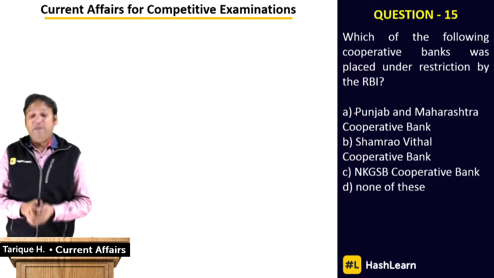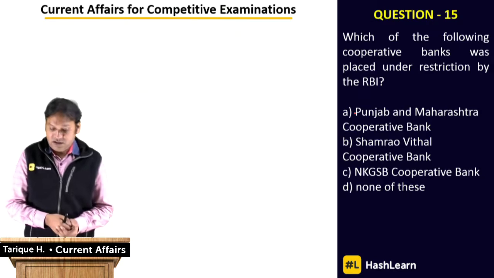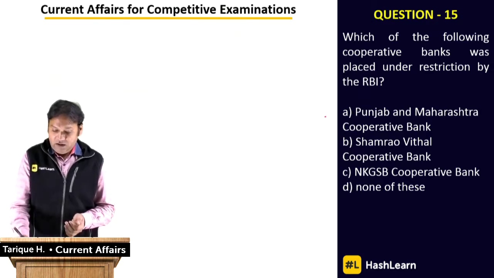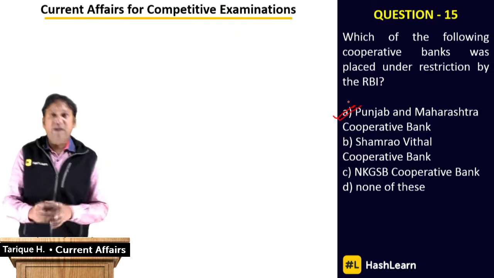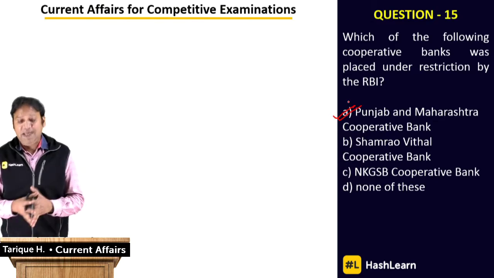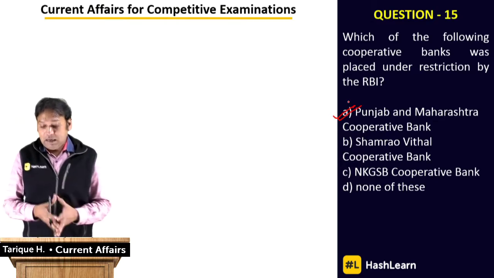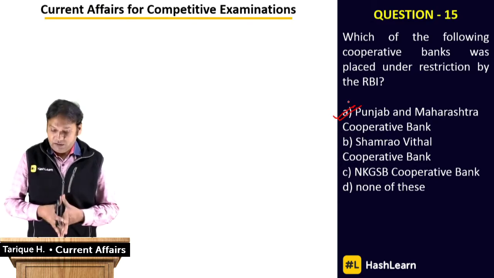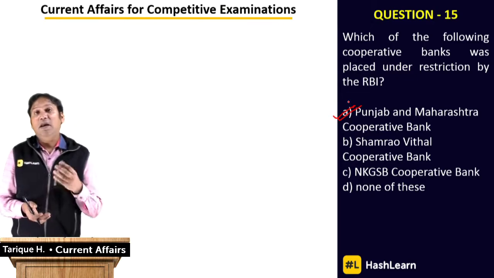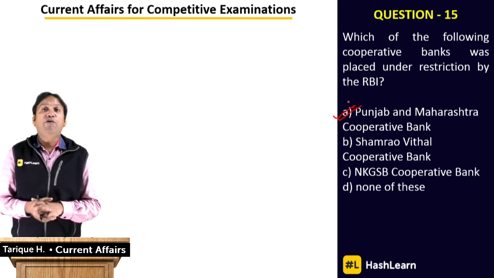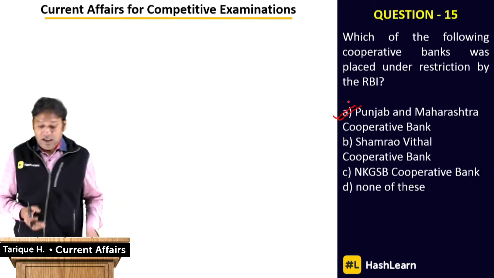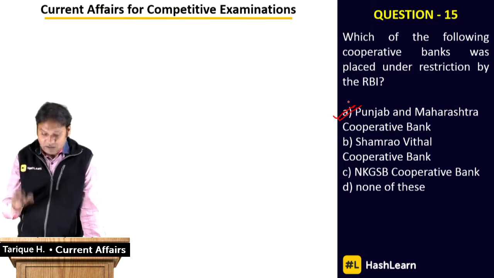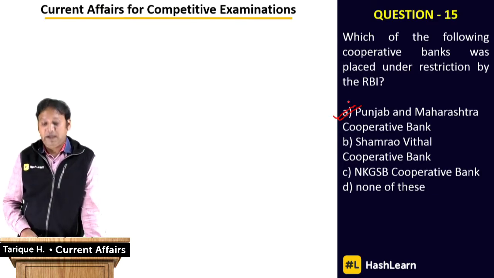Let's move to question 15. Which of the following cooperative banks was placed under restriction by the RBI? It's been in the news and on Facebook and all types of social media: the PMC Bank, that is Punjab and Maharashtra Cooperative Bank, which has been put under strict restriction by the RBI, where consumers cannot withdraw more than 1,000 rupees for the next 6 months. That has become a major problem in the banking industry. That's question number 15 for you. PMC, Punjab and Maharashtra Cooperative Bank.